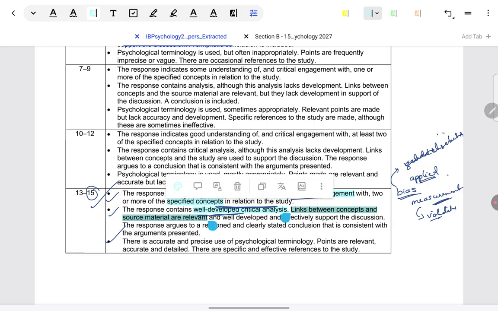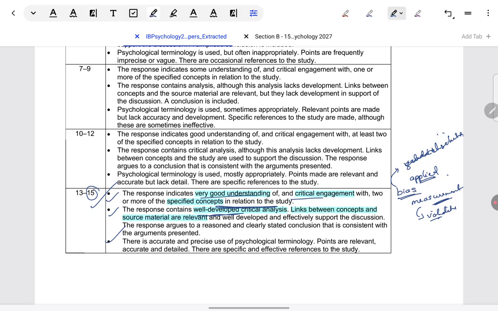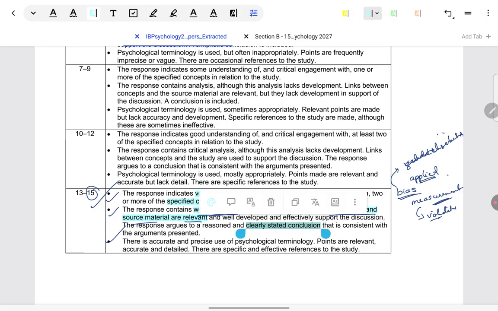There were continuous links in the model answer between the concept and the source material. There was no concept given without linkage to the source material. Every point was talking about self esteem, attraction, initiating conversation with the woman, fake IQ test. Every point was related to what was being done in the study. Nothing was outside of what was being done in the study. So relevance was there. And a clearly stated, reasoned conclusion was there.